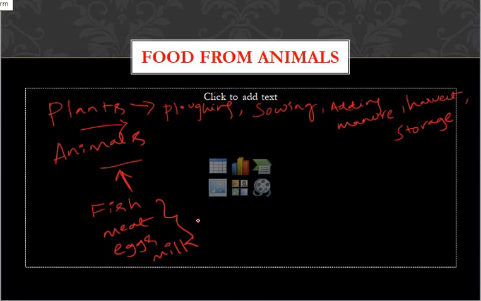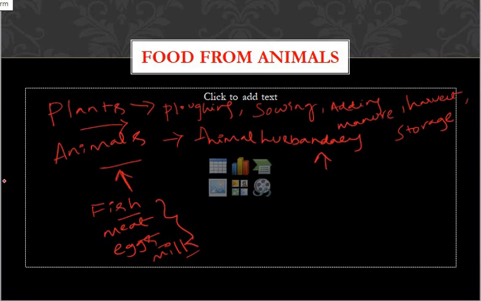We need to take care of the animals, and the place where we take care of animals on a larger scale is called animal husbandry. It is the place where you see the care of animals for getting fish, meat, eggs and milk. That is called animal husbandry.